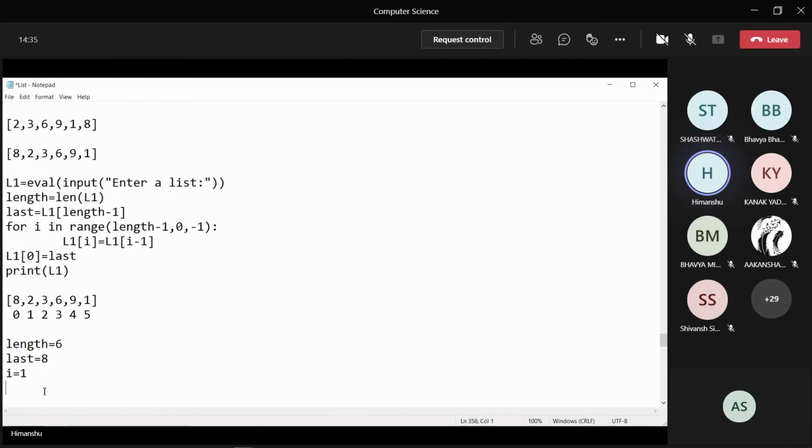Any doubts in this program? No, sir. It's clear to everyone. Everyone means everyone. I don't want any students to be left out. I can see 36 students right now in my class. So all 36 students, is this program clear to you? Yes, sir.